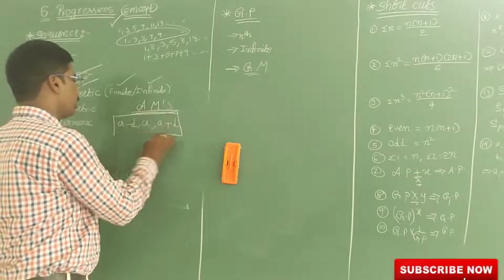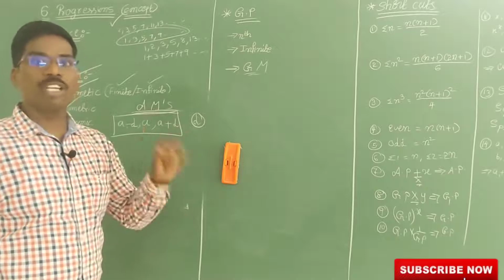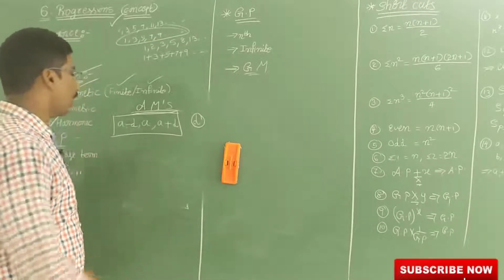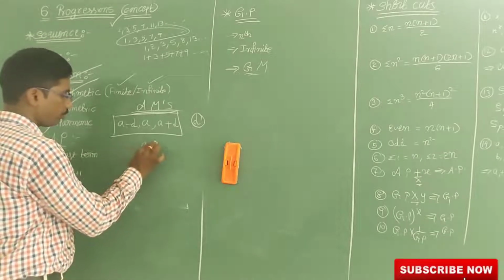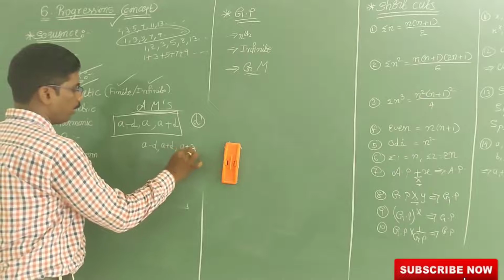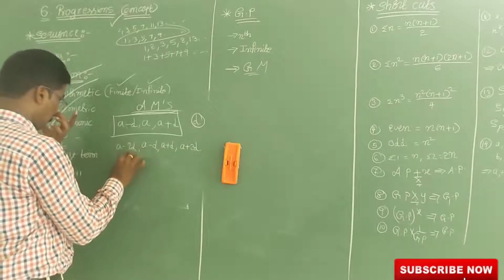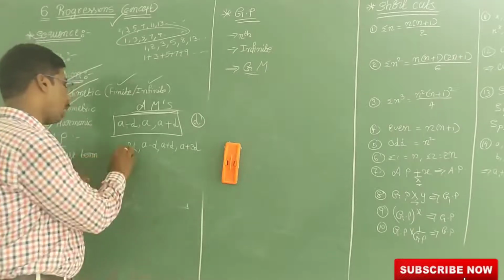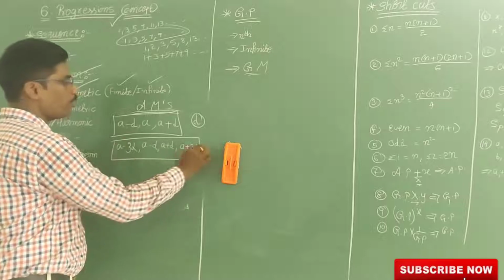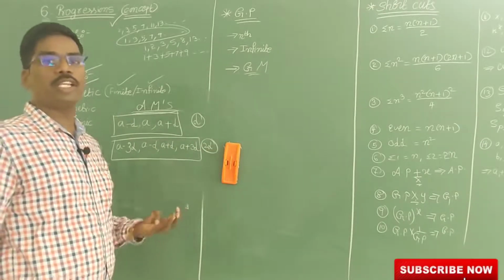If 3 arithmetic means are there, then the common difference is D. If 5 arithmetic terms are there, you have to take A minus 2D, A minus D, A, A plus D, A plus 2D. If 4 arithmetic terms are there, you take A minus 3D, A minus D, A plus D, A plus 3D. Here the common difference is 2D.